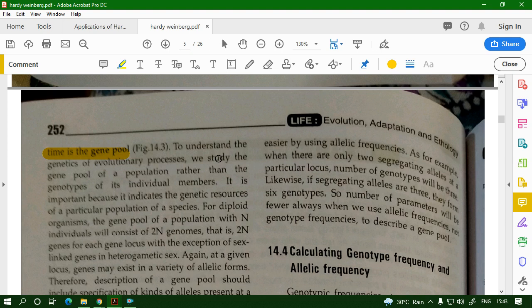Say it can be 75 is to 25. 75% of the individuals have got the capital T allele, 25% of the individuals have got the small t allele, say for example. So this is actually what you mean by a gene pool. It's a whole pool which has got all the alleles together.